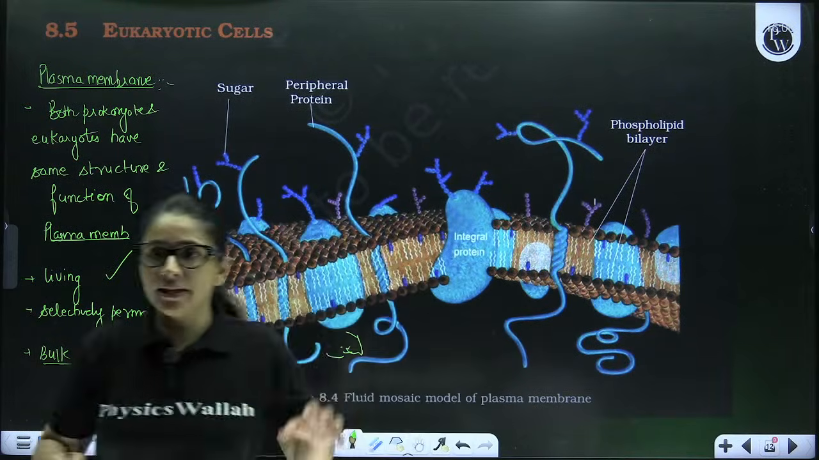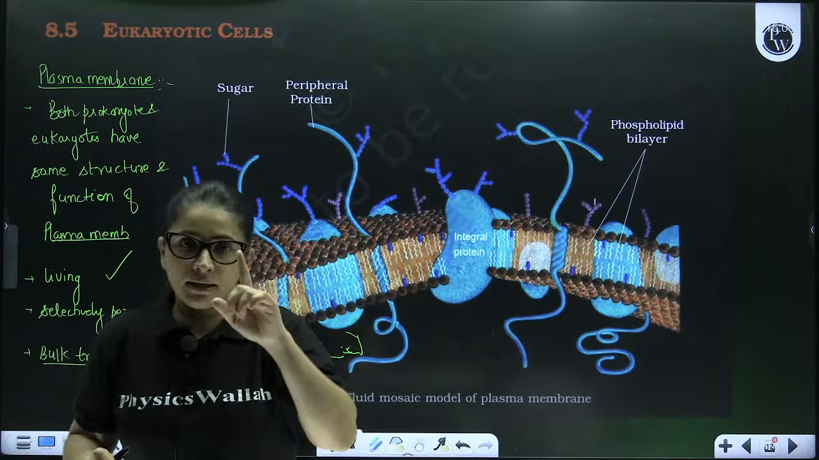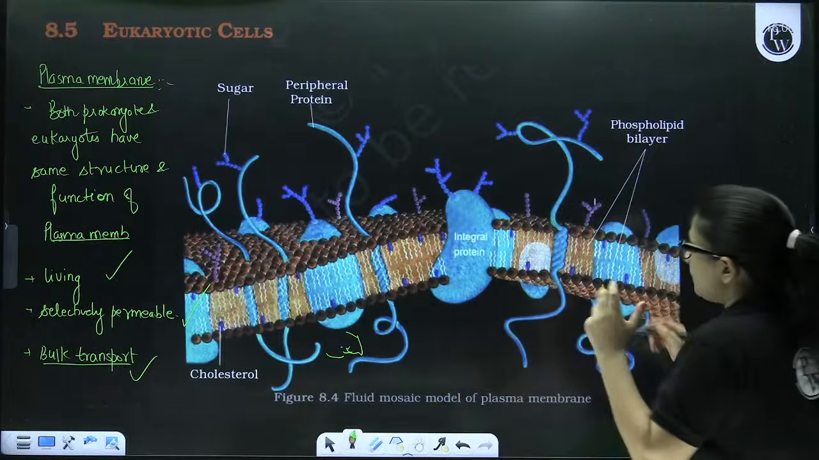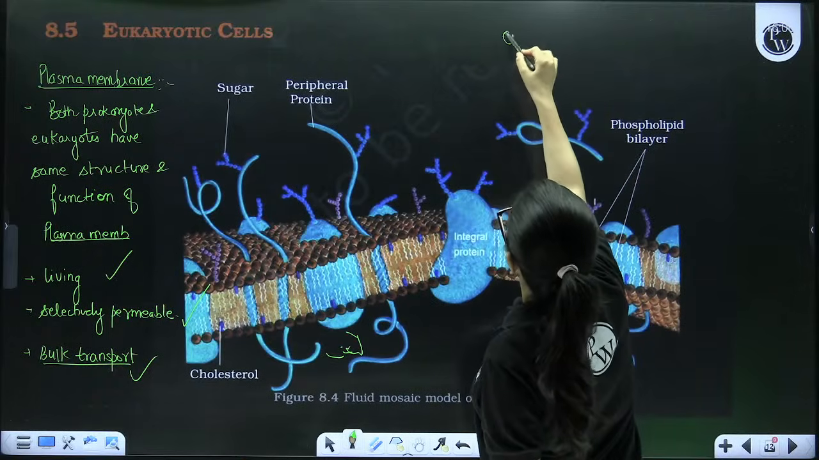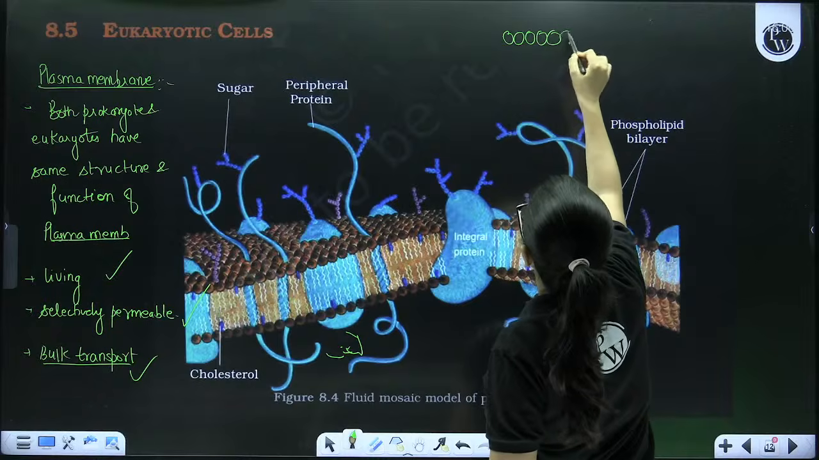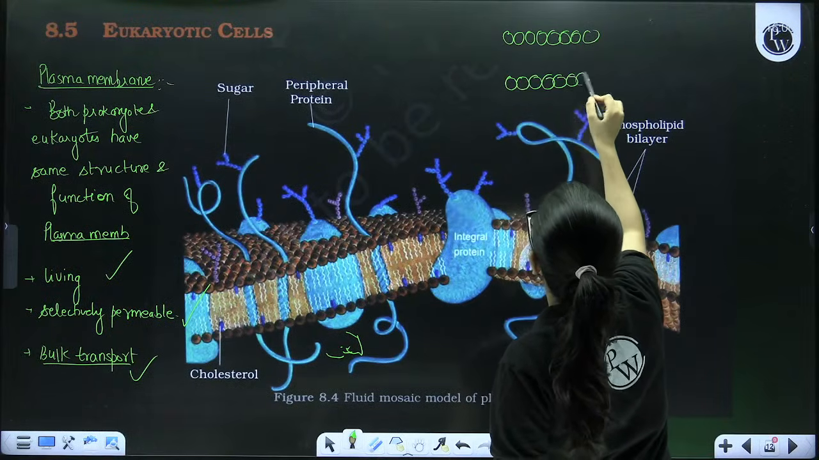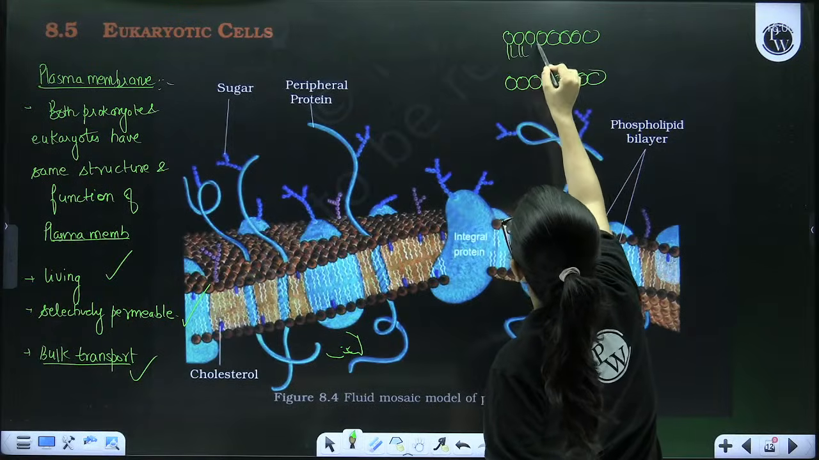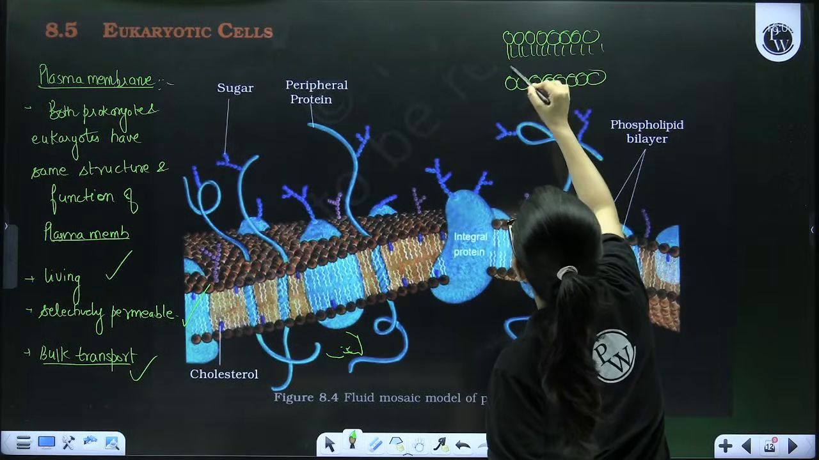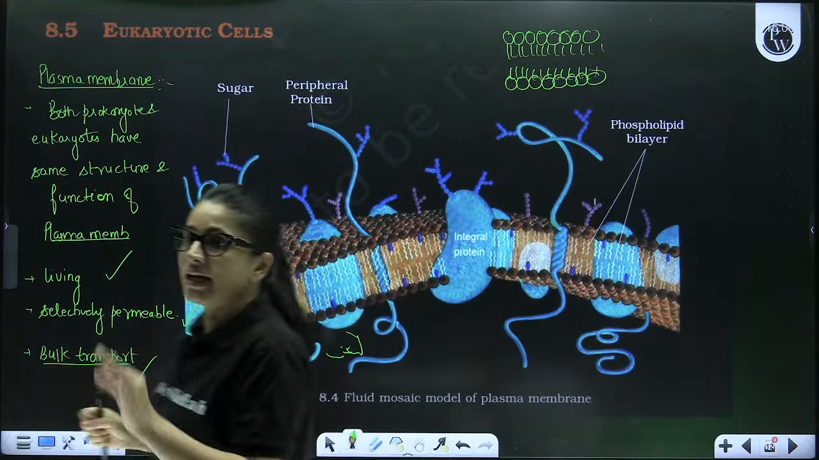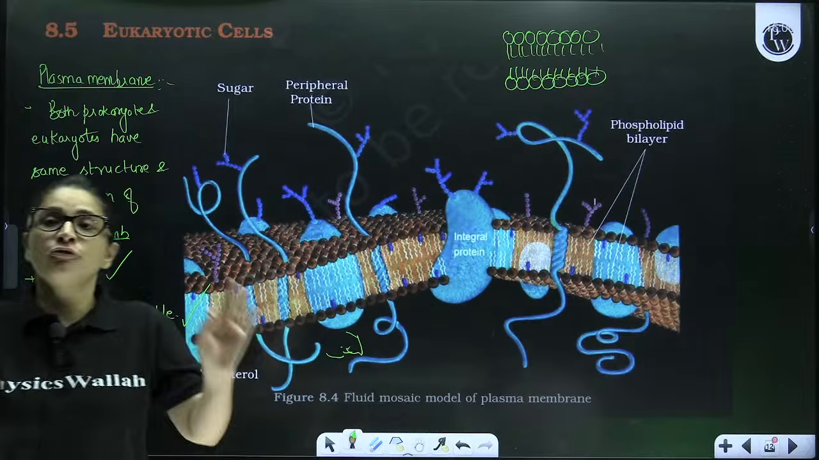Okay, so now let's talk about this lipid bilayer, the model which was proposed by Singer and Nicholson. So I'll draw my diagram also. Singer and Nicholson said that the plasma membrane is represented by two layers. The upper layer is made up of lipid, the lower layer is also made up of lipid. Now this lipid is majorly associated with phosphate.